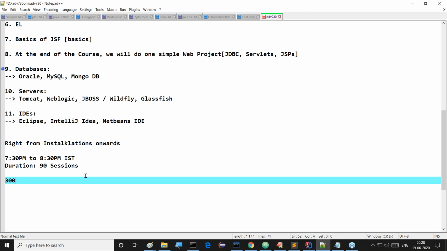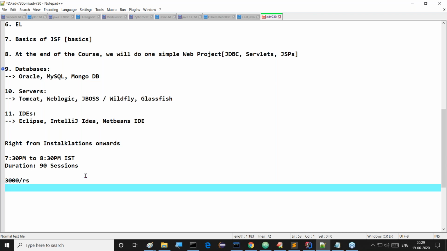The offer price will be which one here? 3,000 rupees. This is the offer price for this present advanced Java course that we are providing. Right, sir. Anyway, I don't like to talk about money-related things, but it's an offer. That's why I gave this content here. The 3,000 is an offer price for all of you. You can join, but most of the people have already joined this class.